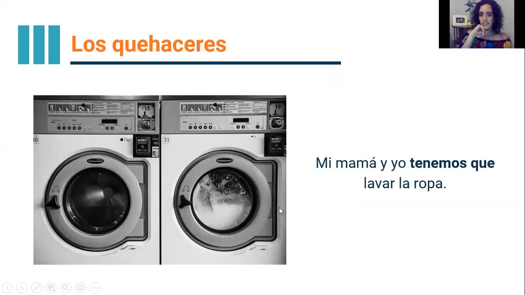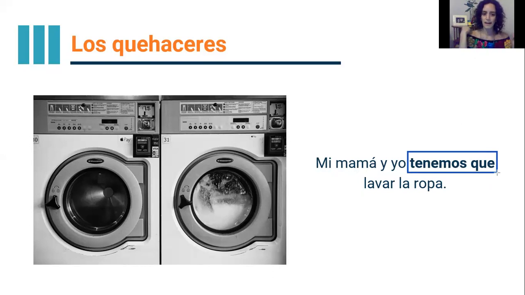Mi mamá y yo tenemos que lavar la ropa. Okay. So here we're talking about mi mamá y yo, right? My mom and I. Tenemos que lavar la ropa. So we're using a different form still of tener, right? Tenemos que. So now it's we, right? Mi mamá y yo. So lavar la ropa, we just remembered that lavar means to wash.